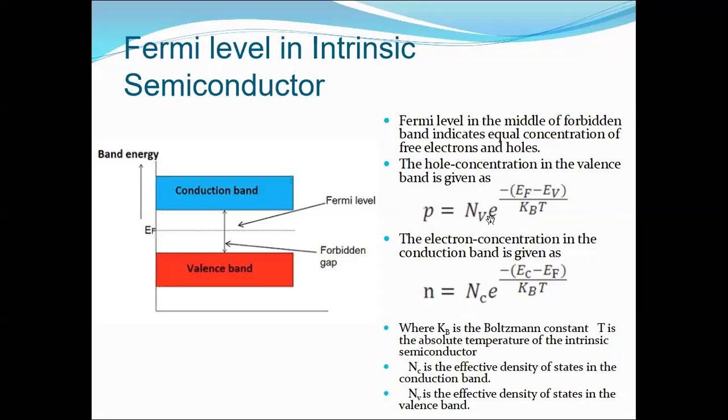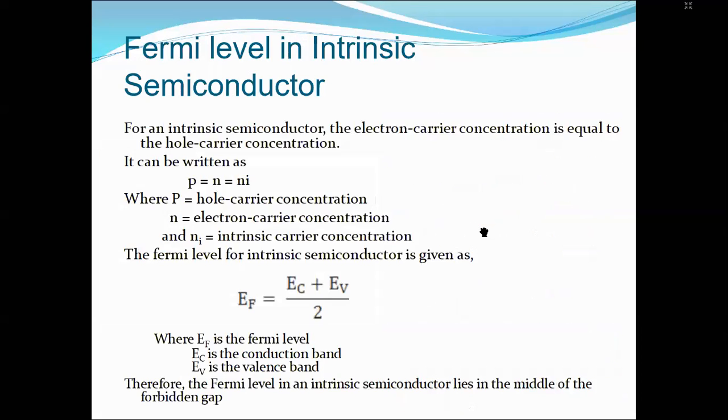Now the Fermi level in an intrinsic semiconductor. In the previous one we saw the holes and electron concentration are always equal, and we can determine it by ni. n is the concentration of the charge carriers, and i for intrinsic is always in subscript. You remember, this will be in subscript. So this is the intrinsic carrier concentration.